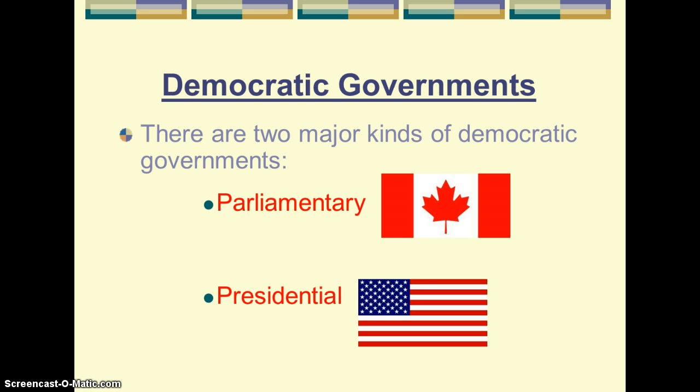We're going to be focusing on the two types of democratic governments, and that is parliamentary and presidential. In a parliamentary government, like in a presidential, citizens participate by voting, as we just discussed. The three best examples that we'll study this year: Canada represents a parliamentary democracy, Australia has a parliamentary democracy, and the United Kingdom, the UK, has a parliamentary democracy. The presidential type of government in a democracy is what the United States has, and that's the one we're probably most familiar with because our government is based on that.